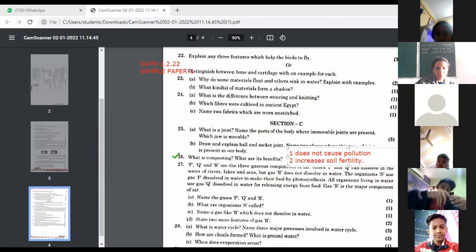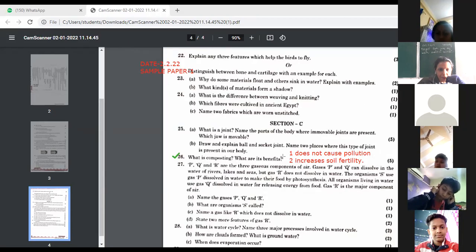Increase soil fertility. Okay. So these are the benefits of composting.